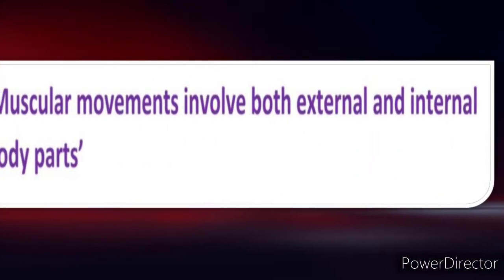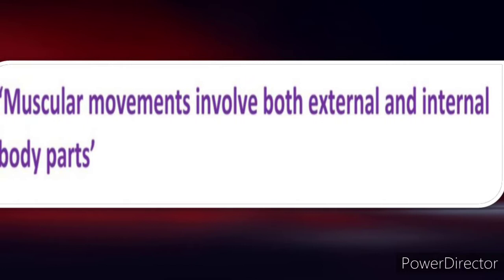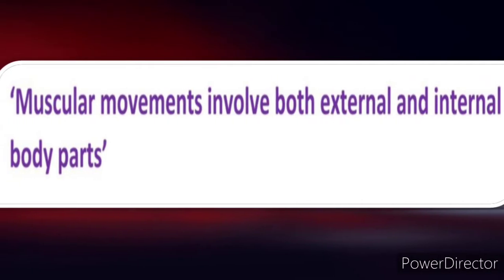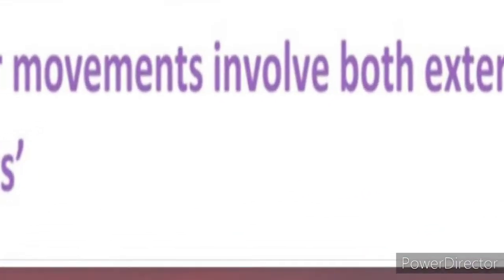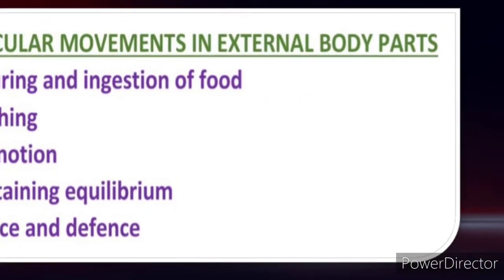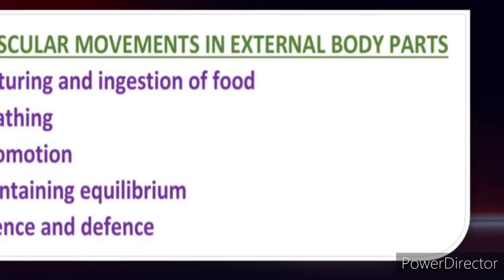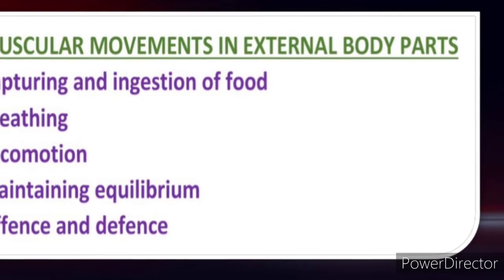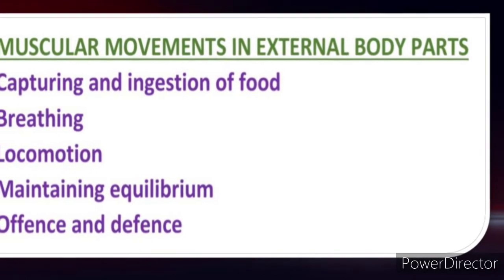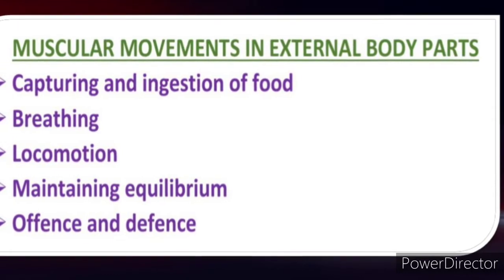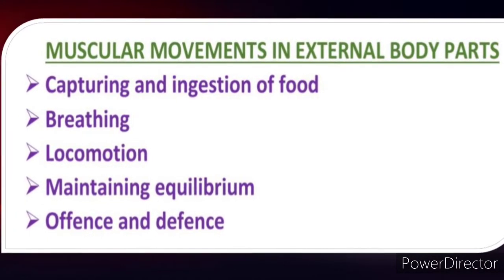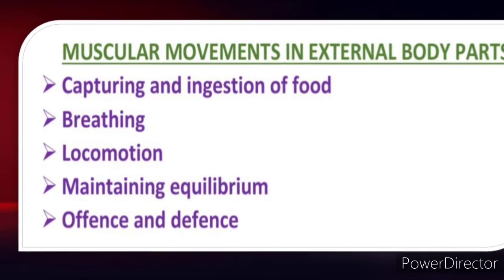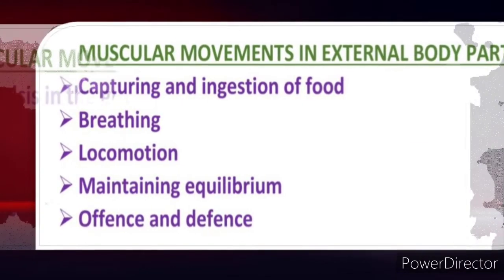Next, let's see about the muscular movements. These muscular movements usually involve both internal and external body parts. What are the examples for movements in external body parts? Number one, capturing and ingestion of food. Number two, breathing. Number three, locomotion. Number four, maintaining equilibrium. Number five, offense and defense.